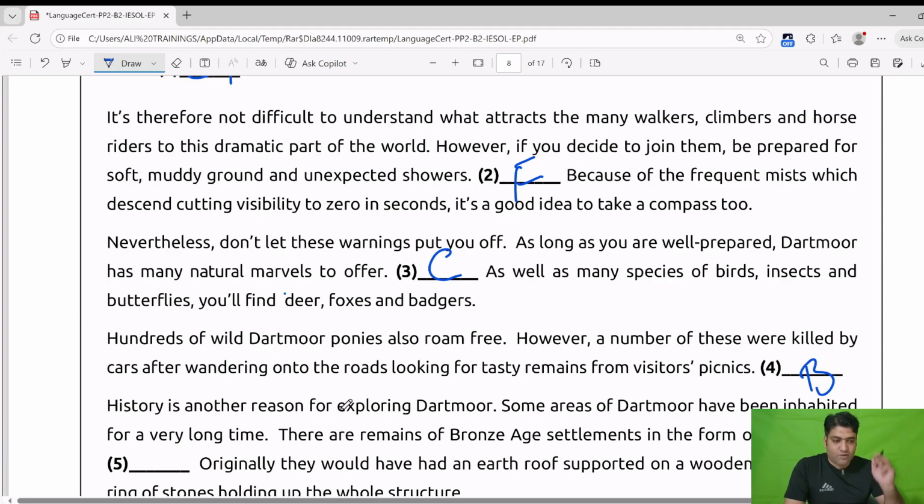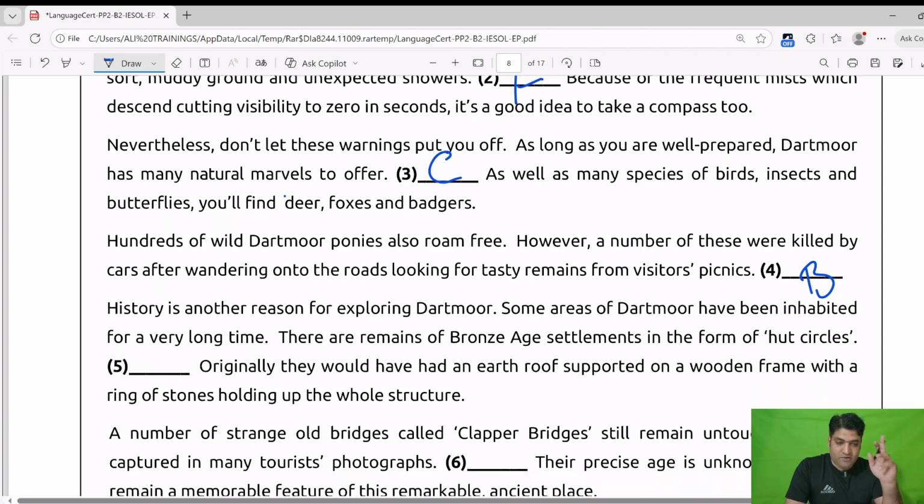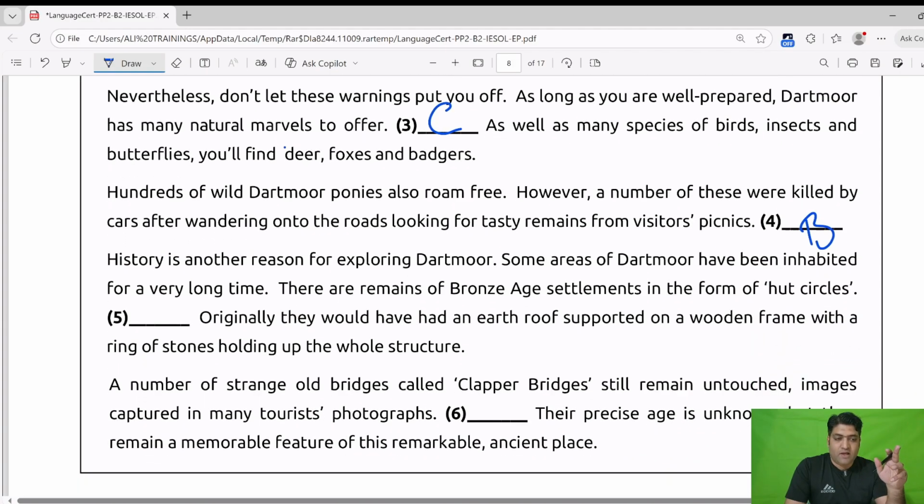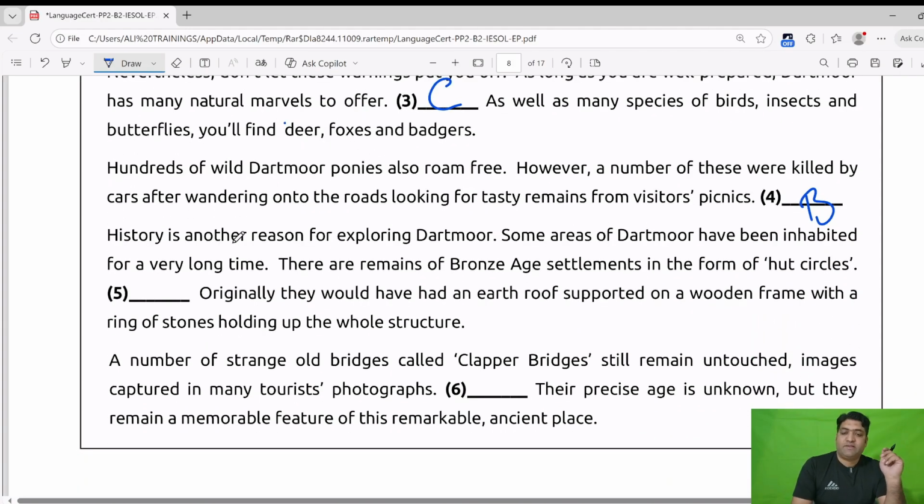Now we have three options left and two questions. We will read further. History is another reason for exploring Dartmoor. Some areas of Dartmoor have been inhabited for a long time. There are remains of Bronze Age settlements in the form of hut circles. Now, there are remains of Bronze Age settlements.